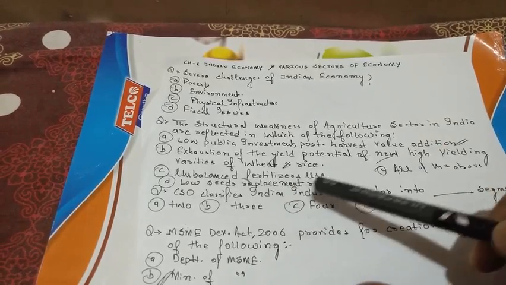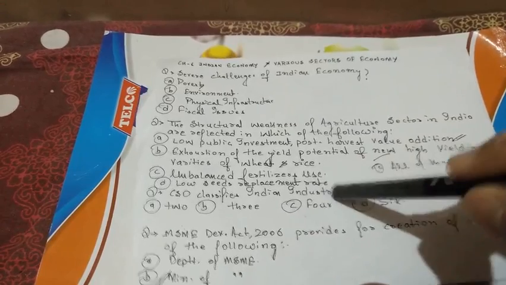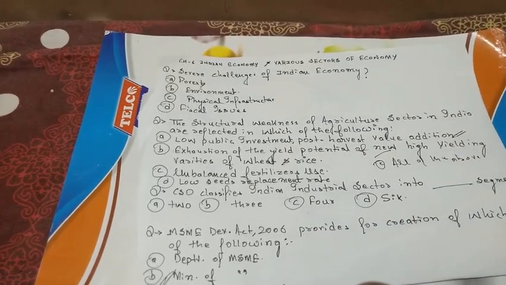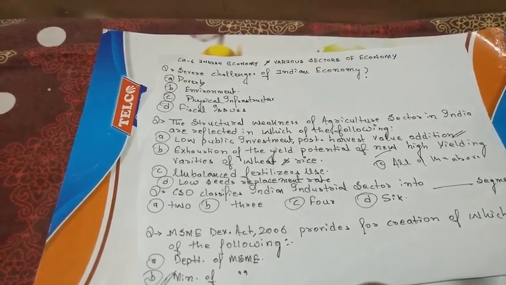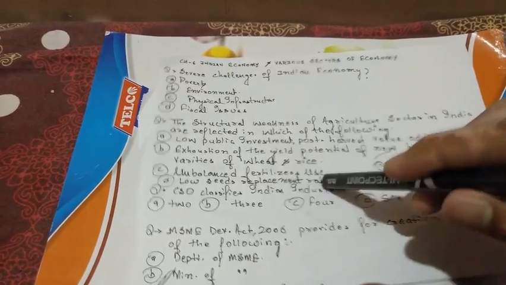Next is the unbalanced fertilizer use. Yes, this was a major problem, and this problem somehow gets solved by the soil health card schemes. Now the farmers know what fertilizers they need to use.